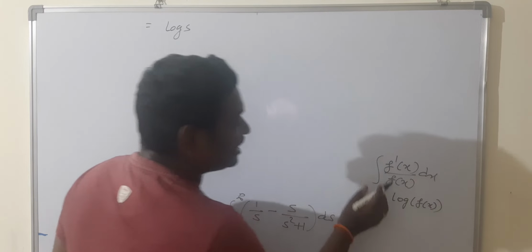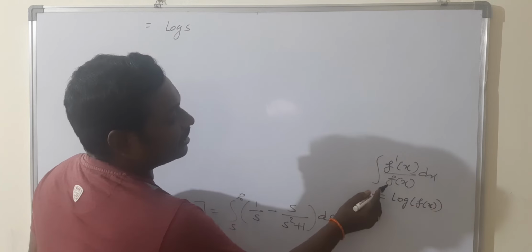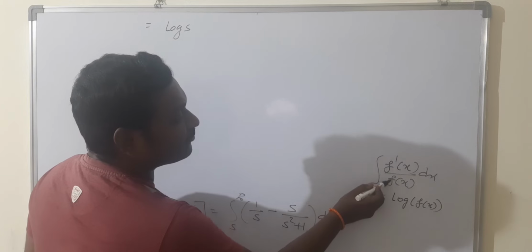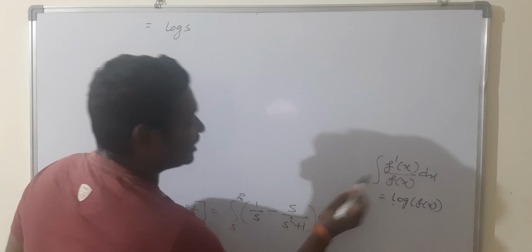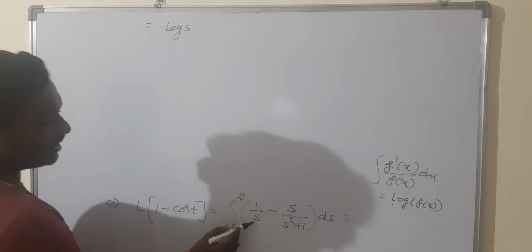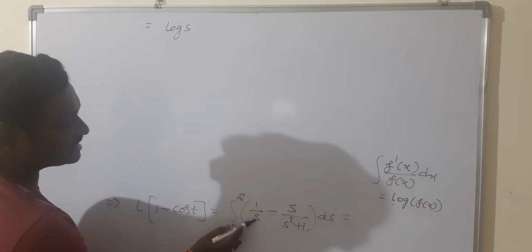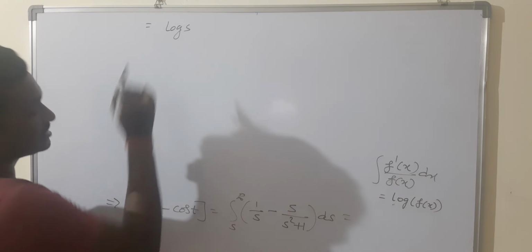Observe the structure of the integration: the numerator is the derivative of the denominator. Then we can use this formula, log of denominator. Here we have s, the derivative of s is 1, that's why you will get log s.